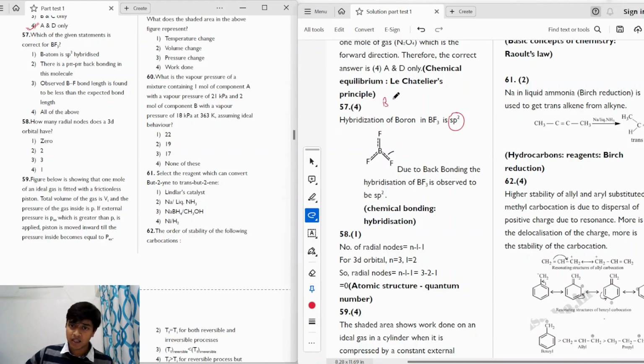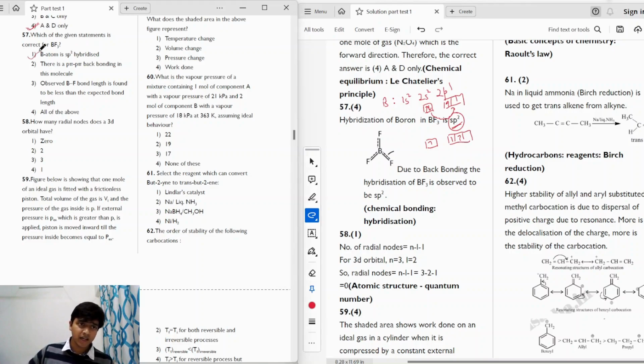If we take a look at the electronic configuration of boron, we have 1s2, 2s2, 2p1, right? So this will be the electronic configuration of boron, and when boron has to form a bond, this electron will move to the p orbital, forming this type of electronic configuration, and the hybridization will be sp2, and thus we get a trigonal planar sort of structure. So statement 1 is correct.